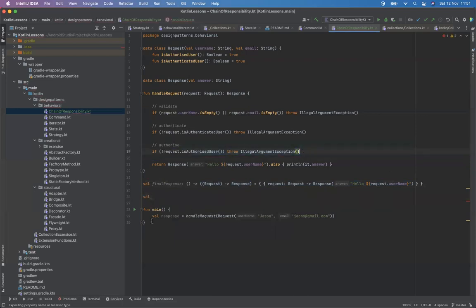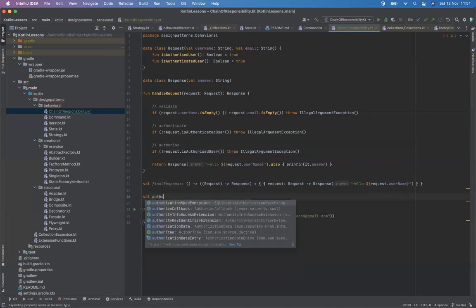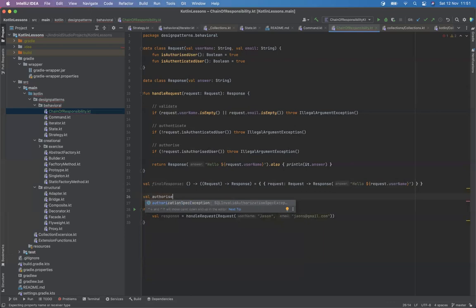So the authorize will now take in something. This is the lambda itself and should output something. But in our case, it's going to take this, which is what's coming out from the previous one. And it's going to pass on the same thing.